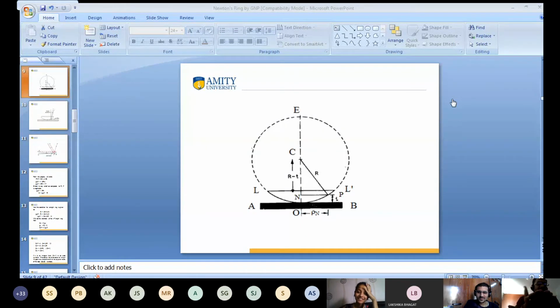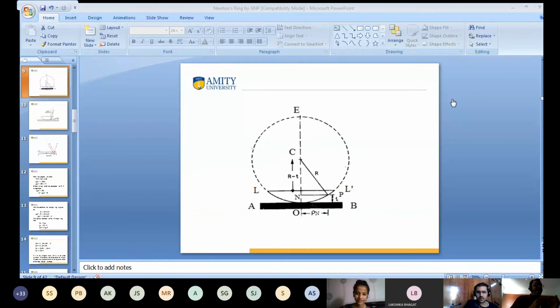No problem. You study this one property of circle, then ask me in the next class. Okay, sir. I will try to explain. If you study the property of circle from 9th class, and in spite of all this you are not able to understand, then you have to ask me. Then I will send it to you by WhatsApp. I will draw the figure, take a photograph, and send it to you by WhatsApp.